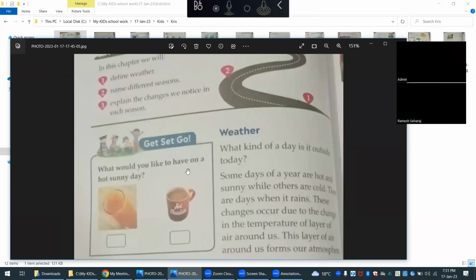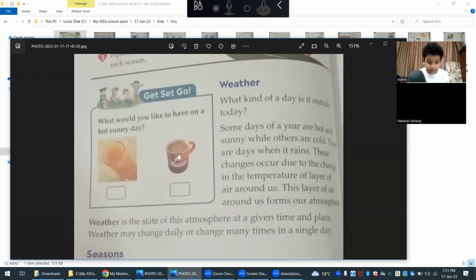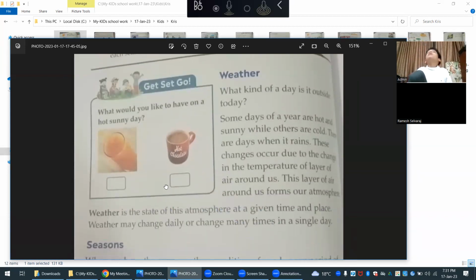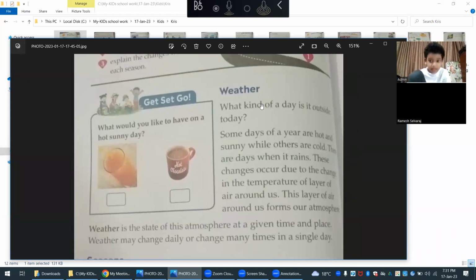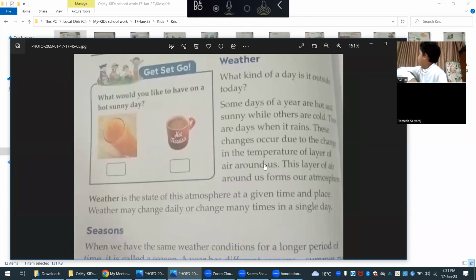What would you like to have on a hot sunny day? Hot chocolate or juice. Juice. Okay. What kind of a day is it outside today? It's cold. Some days of the year are hot and sunny, while others are cold.